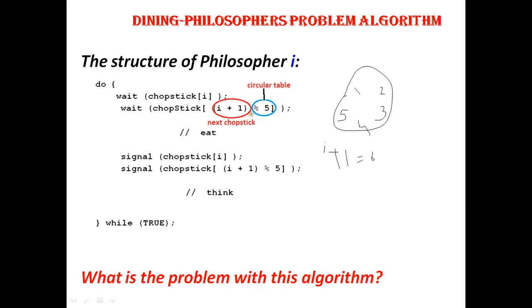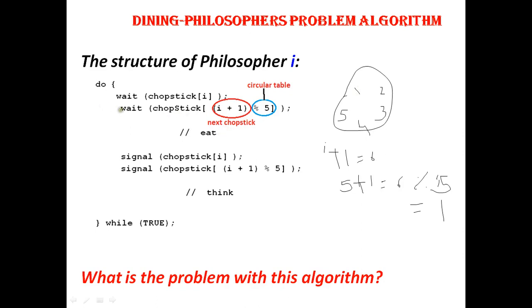So since it is mod 5, even though the counter value will be 5, that is your I value is 5, 5 plus 1 equal to 6, then 6 mod 5 will be equal to 1. That is, again your first philosopher will get his turn. That is why we have written the condition as I plus 1 mod 5.